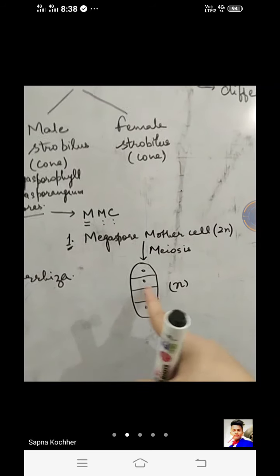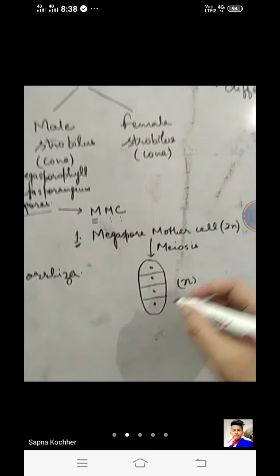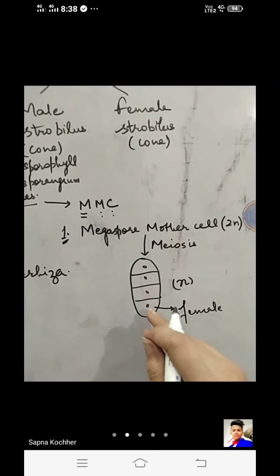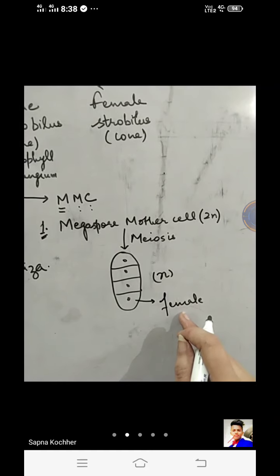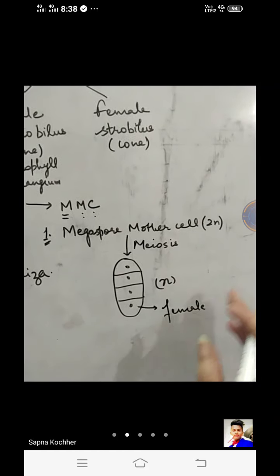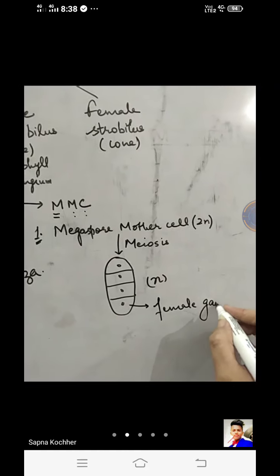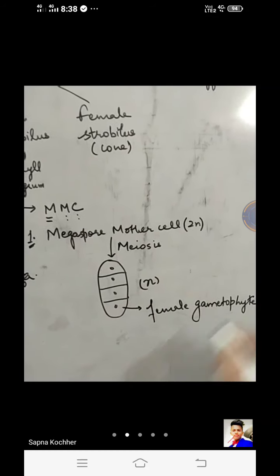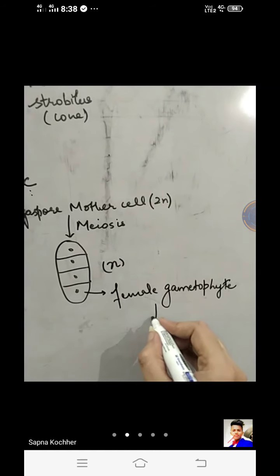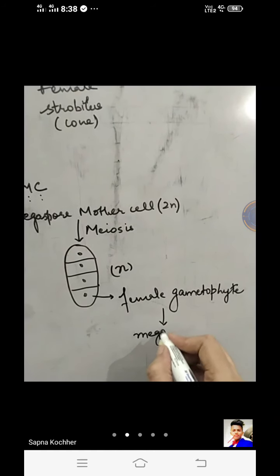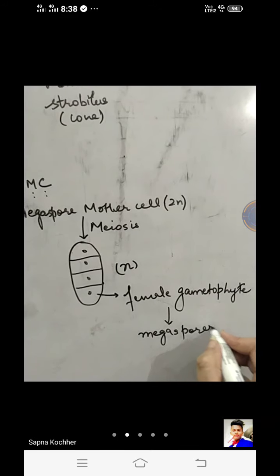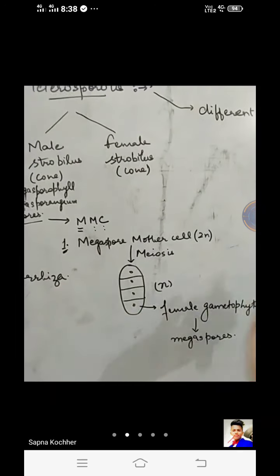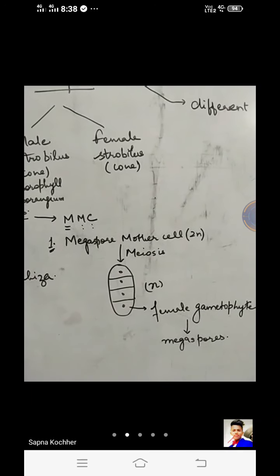Fine. Each haploid structure, on becoming functional, forms the female gametophyte. That is the functional megaspore. When it becomes functional and goes through the further stages, it will form one female gametophyte. Each of these forms a female gametophyte, and each female gametophyte carries the megaspores in it. Clear?